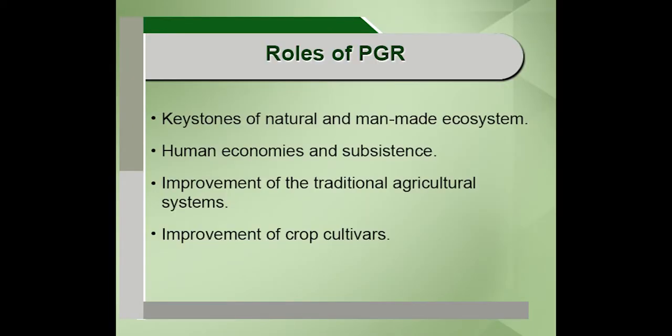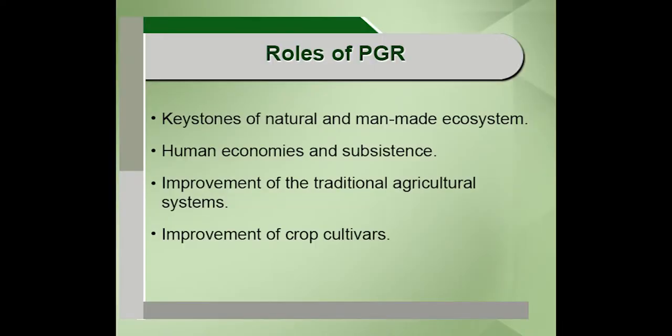And a very important thing, after the importance, we have come to know exactly what role the plant genetic resources are going to play, not only in plant breeding but for the agricultural domain completely. When you look at it, the PGR, the plant genetic resources, can serve as keystones for a natural and man-made ecosystem. If you consider PGR as a crop plant, definitely it can act as a keystone of a natural and man-made ecosystem.